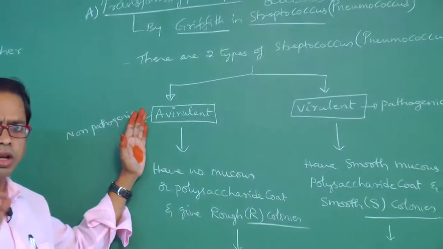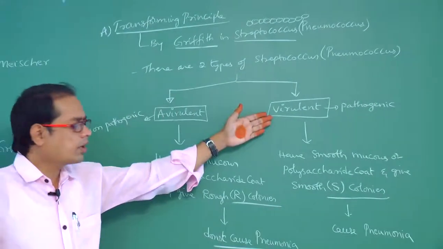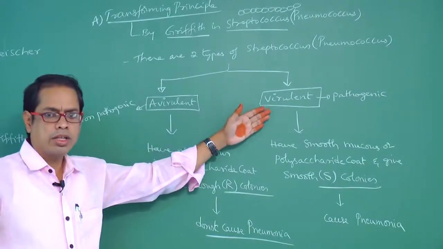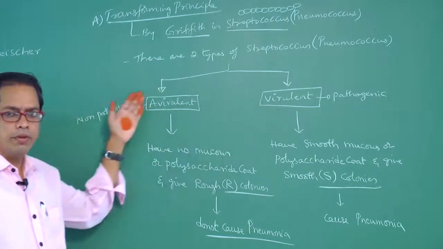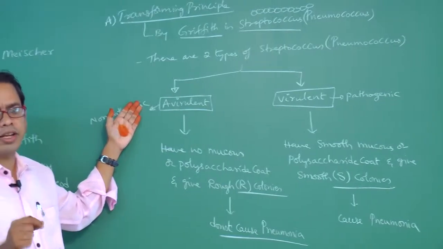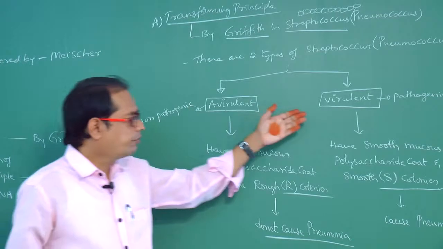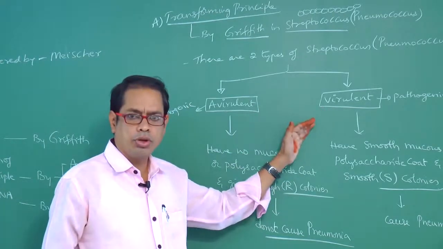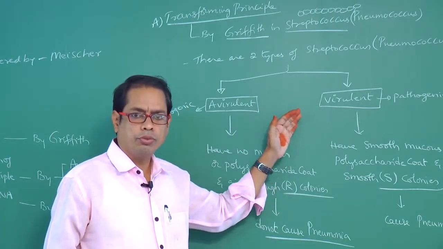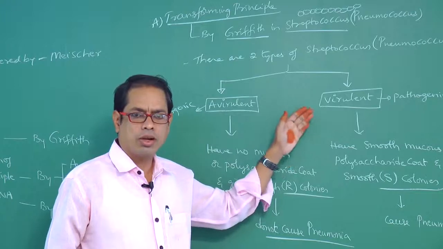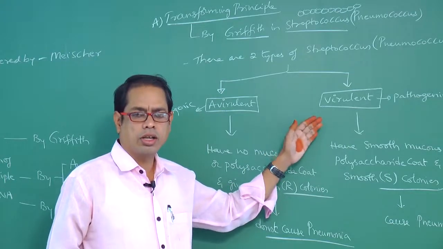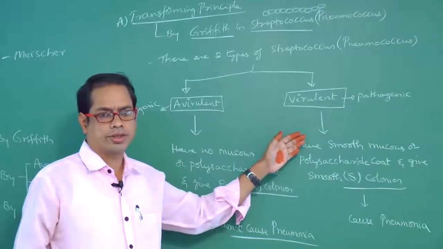Avirulent, also called non-virulent, and another one virulent. Virulent means pathogenic. Avirulent means non-pathogenic. That means virulent means they produce smooth mucus coat or polysaccharide coat or capsule and give smooth colonies.